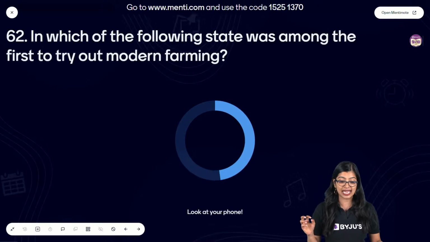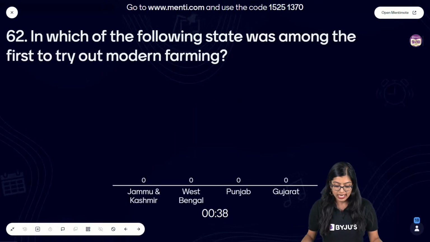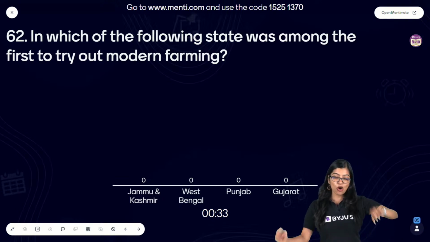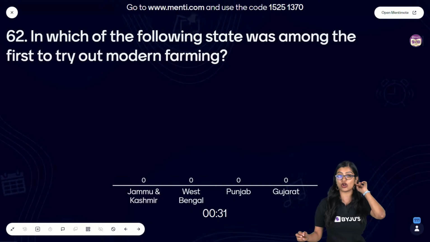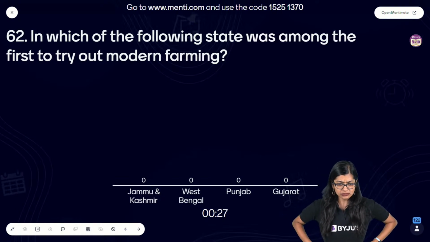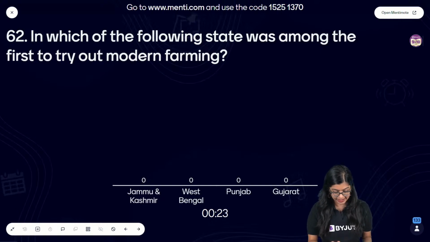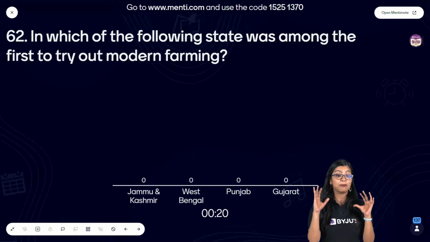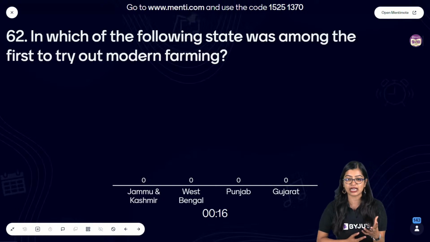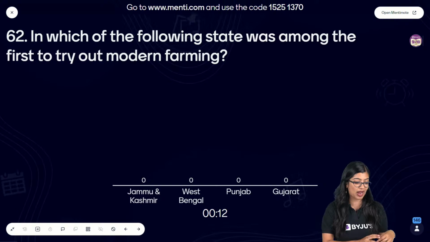Which among the following states was the first to try out modern farming? Is it Jammu Kashmir, West Bengal, Punjab or Gujarat? So we know that post-Green Revolution, there were a lot of techniques which were implemented. There were a few states which actually experimented and tried out modern farming techniques, like irrigation and using chemical fertilizers. So amongst these four, which were these? I need you to identify.